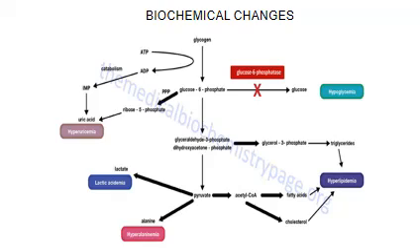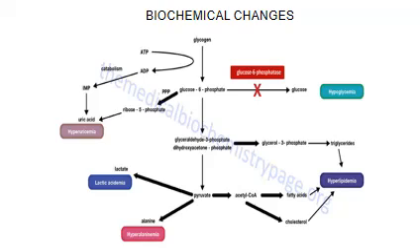It can go through the HMP pathway and give ribose 5-phosphate. Now ribose 5-phosphate, as you know, is a substrate for the formation of nucleotides. That is, it can form PRPP, which is the starting material for both purine and pyrimidine synthesis. And when there is excess of purines formed, they all get converted to uric acid, resulting in hyperuricemia.